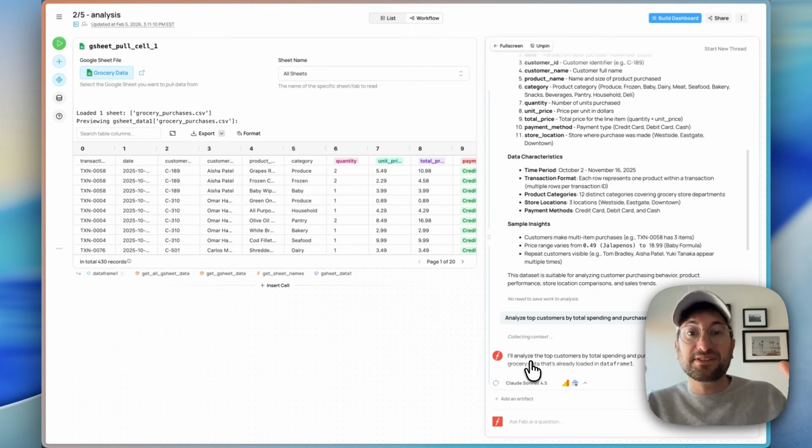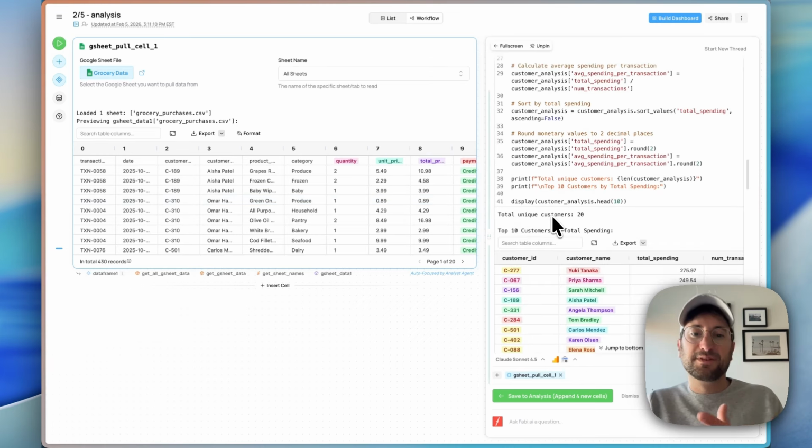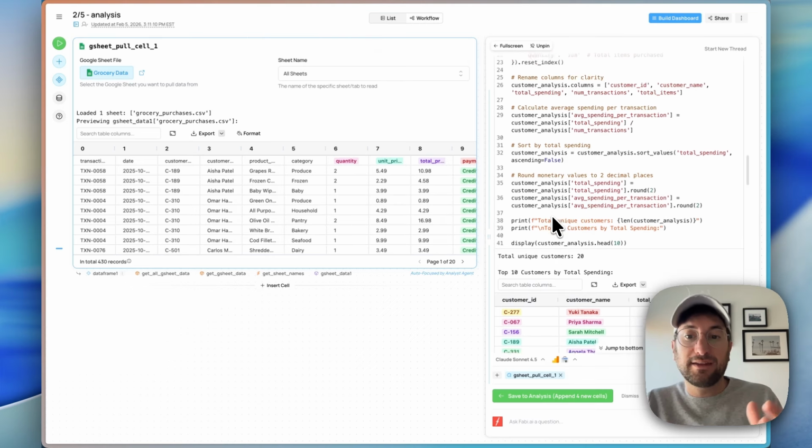But this is just so much smoother, I think, and easier and really better analysis because it's purpose built for analysis than using a tool like Claude, which of course can do analysis on spreadsheets, but it's not going to be to this level. And I think you're going to get a much better output by using something like Fabi compared to just doing it in Claude or in ChatGPT. And then the ability to create dashboards and share them with your team also really sets it apart from other tools. And like I said before, it's purpose built for analytics using SQL and Python.